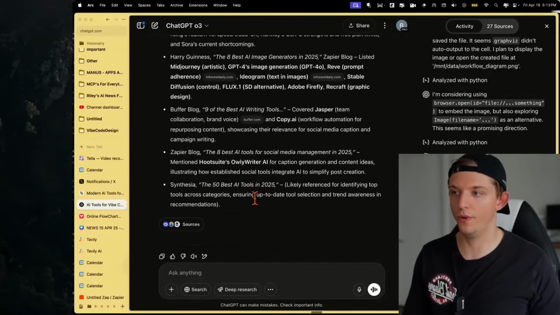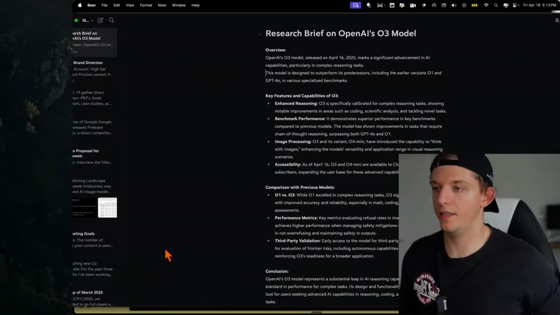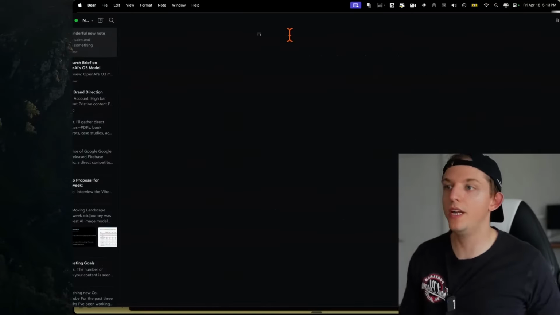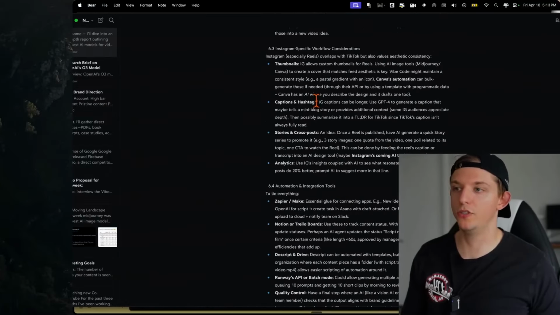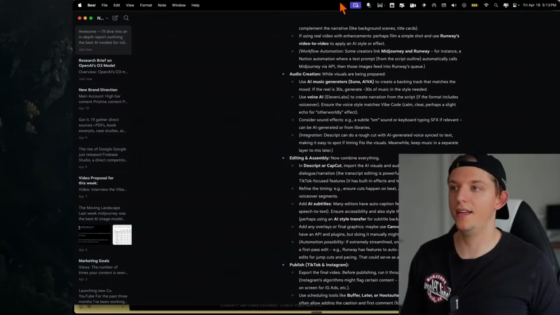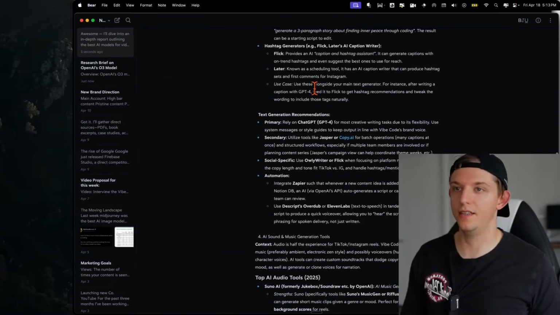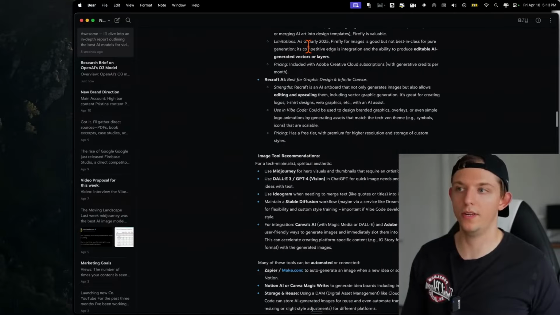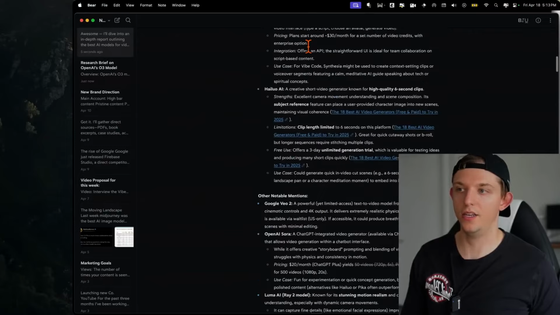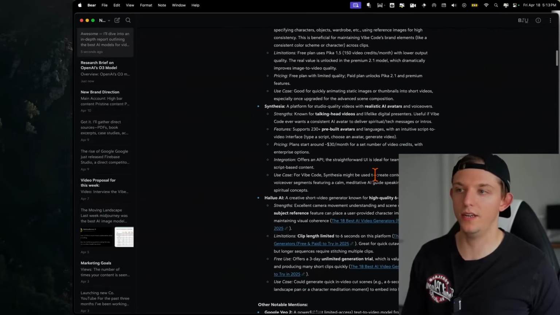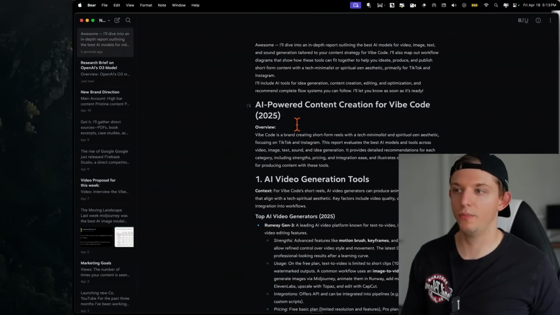If we scroll all the way to the bottom and we open up BearNote once again, this is the report that was created. I'm really hoping that soon these reports will have images that it just pulls from the internet and puts in here. But look at how long this is. This is probably a 20 to 30 page report. This is just insane. It did all of this research, and you can see here it has a lot of different links, and that is the report that it created.